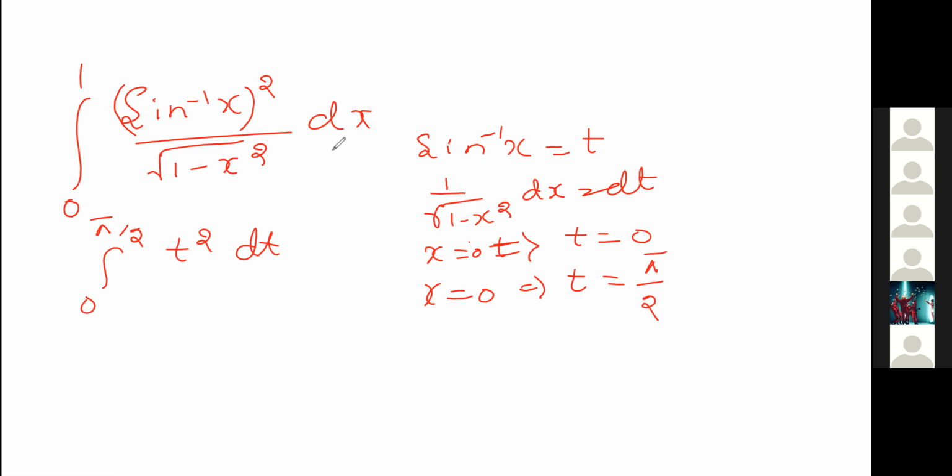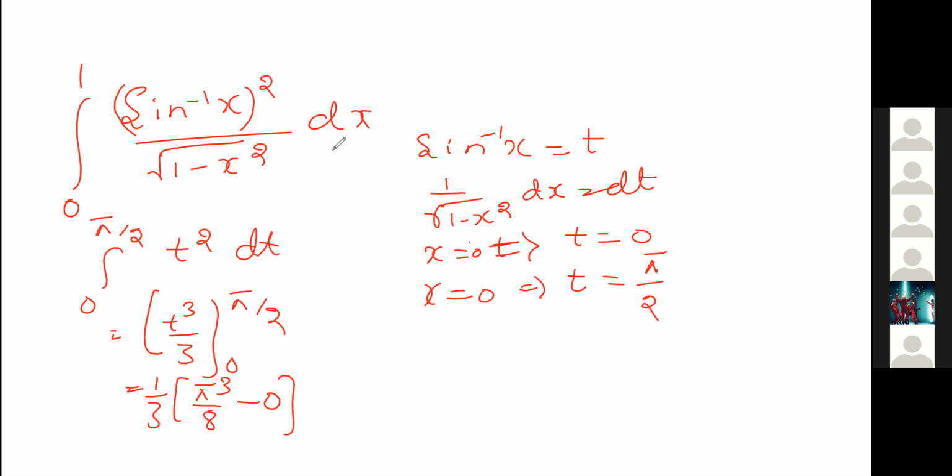So it will become t cube by 3, where the limits vary from 0 to pi by 2. Take 1 by 3 outside and apply the limits. It will become pi cube by 8 minus 0, which will be pi cube by 24. It's not pi cube by 64. Clear to everybody? Yes, sir. I got the answer.